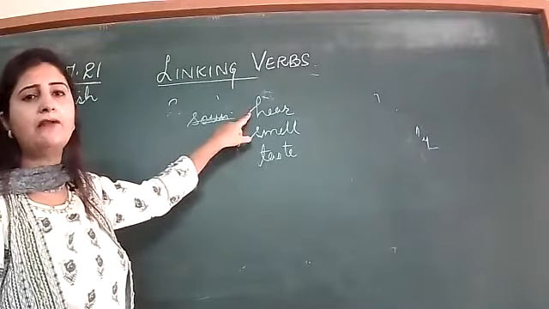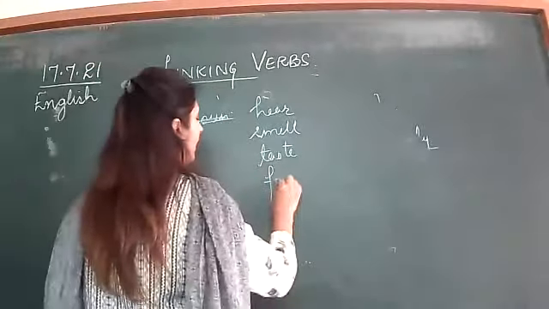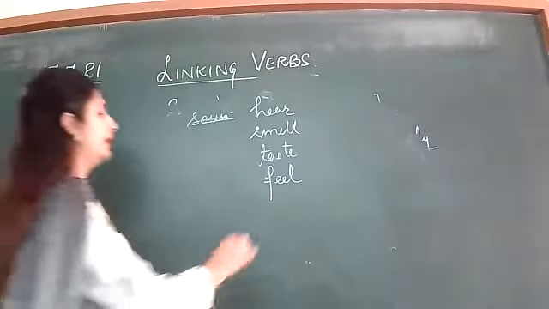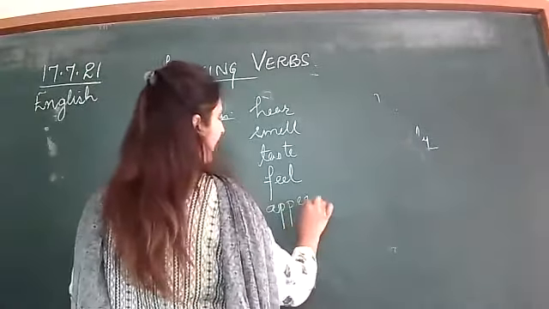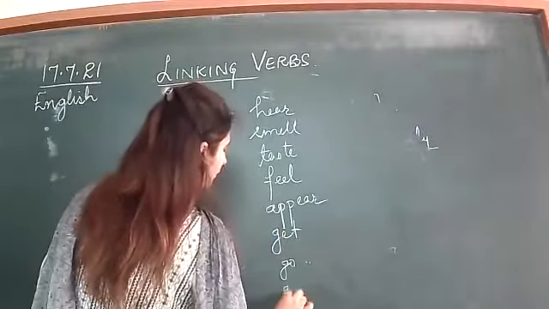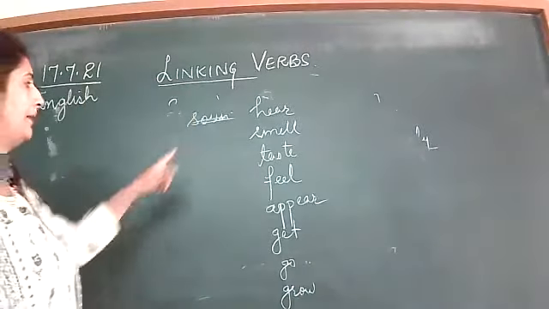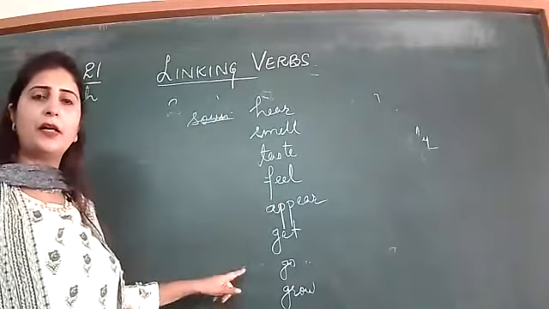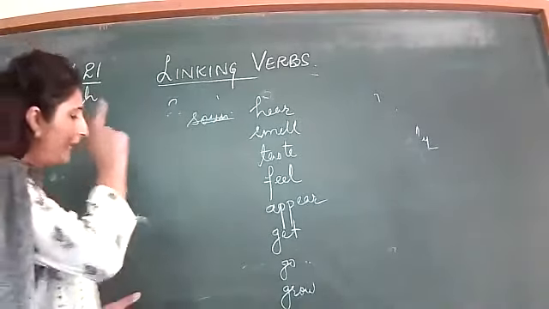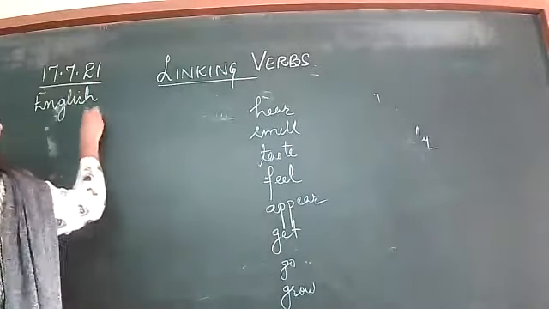I hear a lovely sound. Then feel, I feel lonely here. Appear, this example I have already given. Then get, go, grow. These are mainly the linking verbs. But one more thing, there are true linking verbs also.